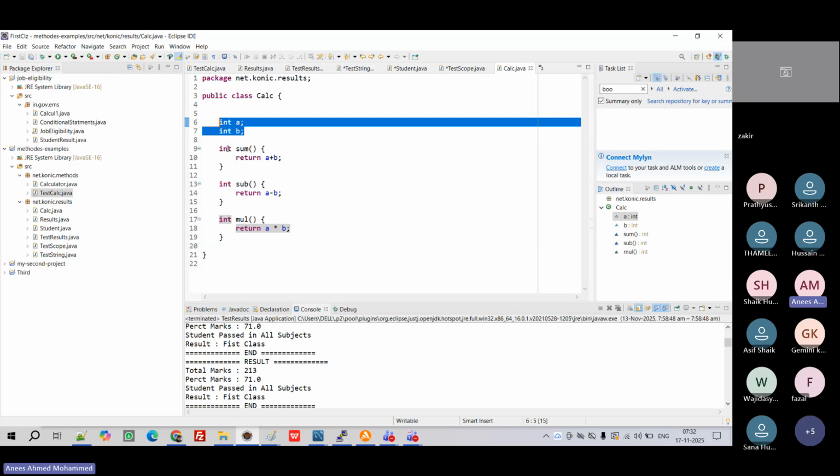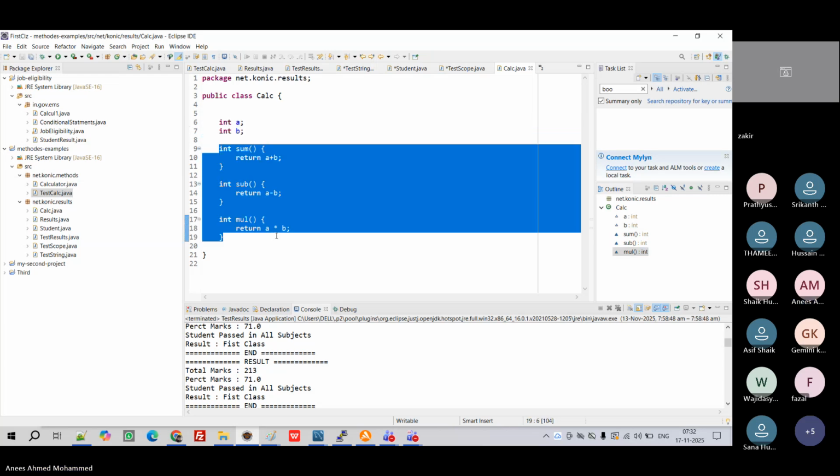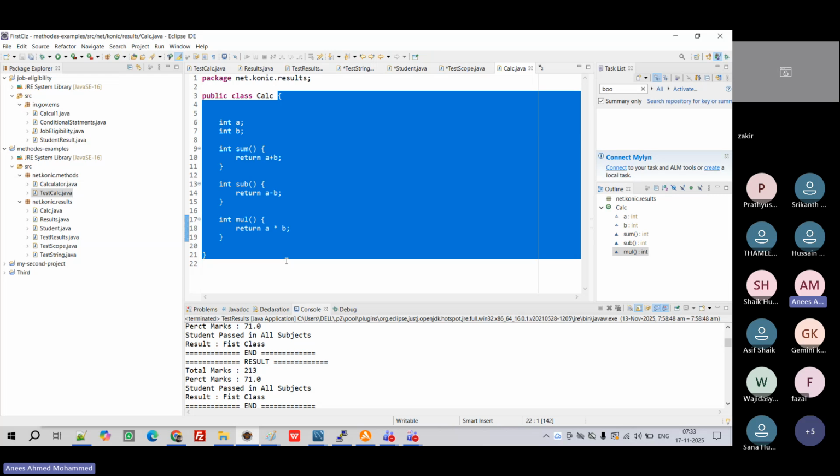We need to call like that, right? So like that, we need to plan, right? So now you understand. If this is a property and this one is a behavior, and we are encapsulating together, right? So now how to use it, right?